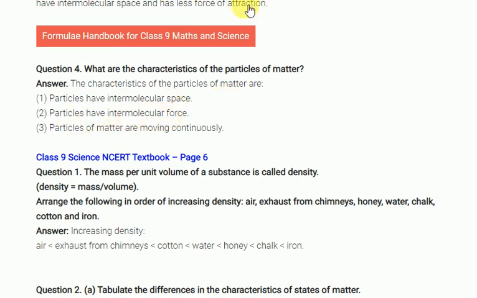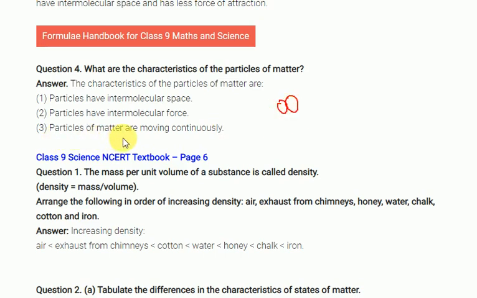Look at these 2 particles, very closely packed, so intermolecular space is less. These 2 particles have a long distance, so intermolecular space is more. One point I will say: less intermolecular space, more intermolecular force of attraction.